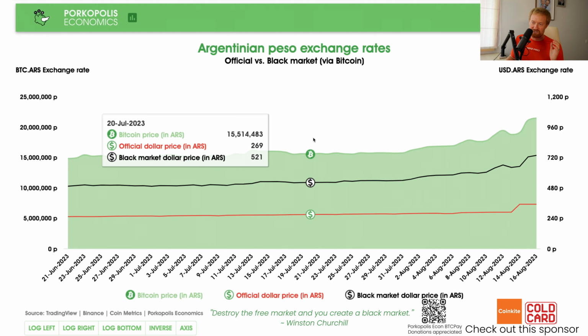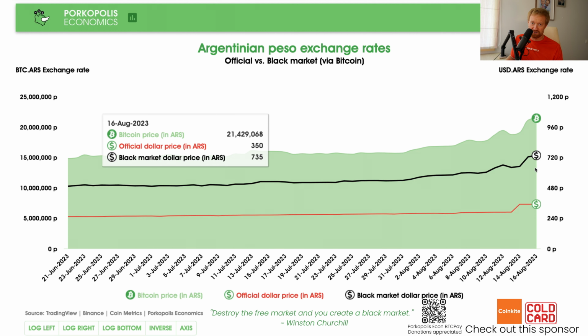Of course, there are plenty of strictly dollar peso black market sites and channels, and I'm sure on the streets of Buenos Aires and other places around Argentina, plenty of sources and outlets to understand what the non-official or black market price is. But here, simply using this handy little Bitcoin price metric, which we're sourcing from Binance here, divided by the official, not official, but let's just say the liquid dollar Bitcoin price, you're going to get the black market price, that black line, which is roughly double the official price. It was two months ago, and it still is today. All right, the black market price.